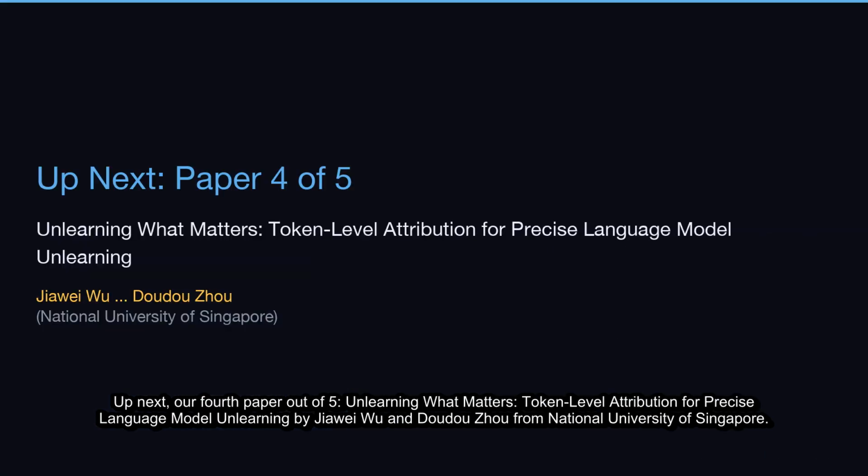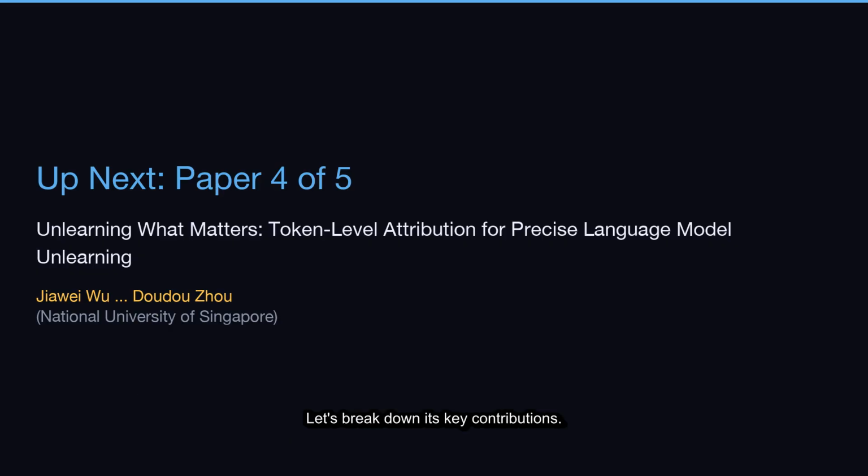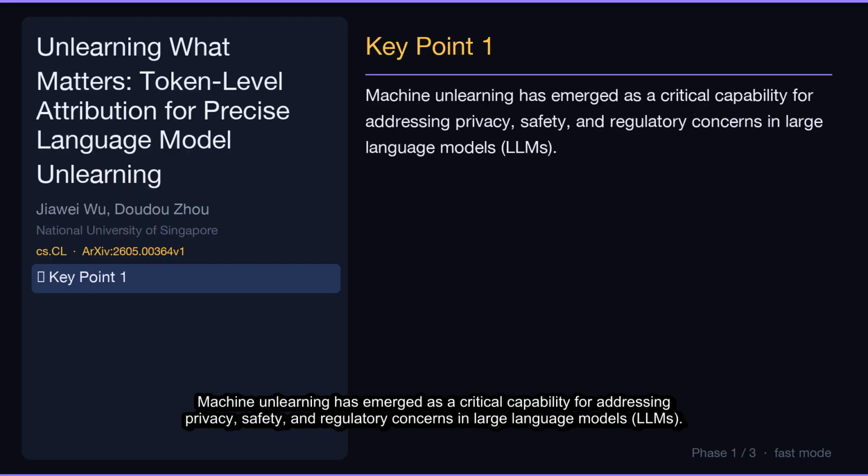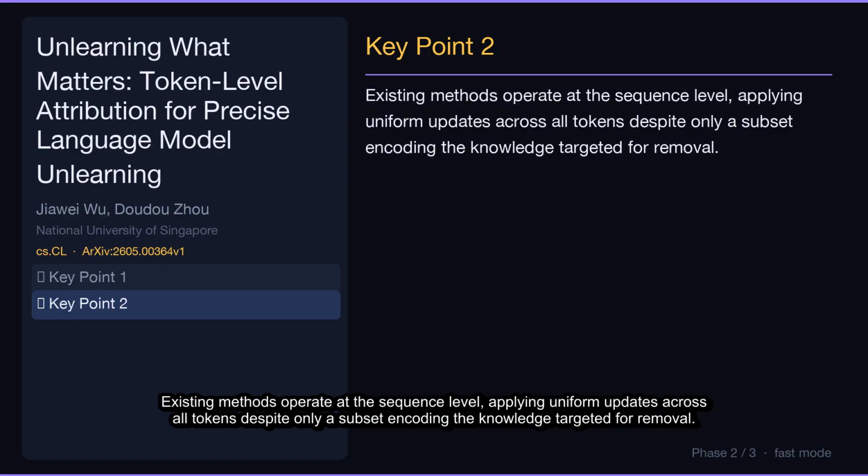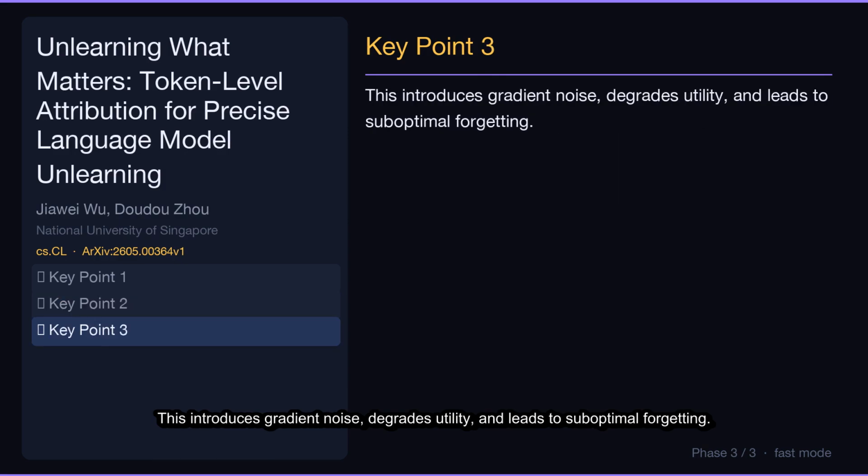Up next, our fourth paper out of 5, Unlearning What Matters. Token-level attribution for precise language model unlearning by Jiaowei Wu and Dao Zhou from National University of Singapore. Let's break down its key contributions. Machine unlearning has emerged as a critical capability for addressing privacy, safety, and regulatory concerns in large language models, LLMs. Existing methods operate at the sequence level, applying uniform updates across all tokens despite only a subset encoding the knowledge targeted for removal. This introduces gradient noise, degrades utility, and leads to suboptimal forgetting.